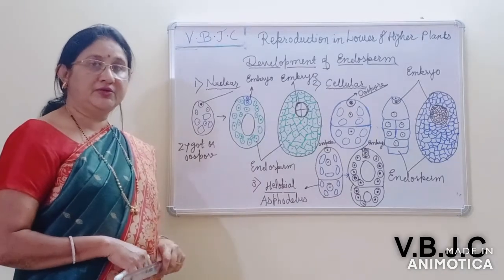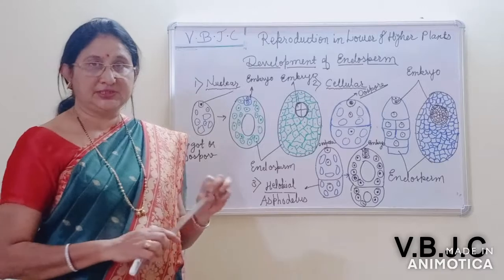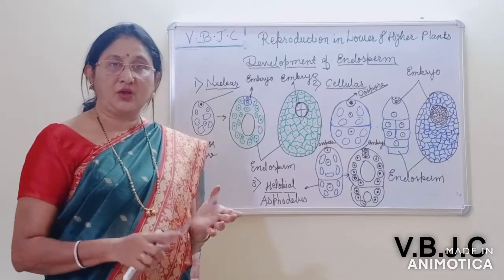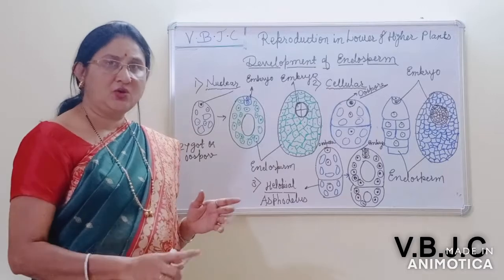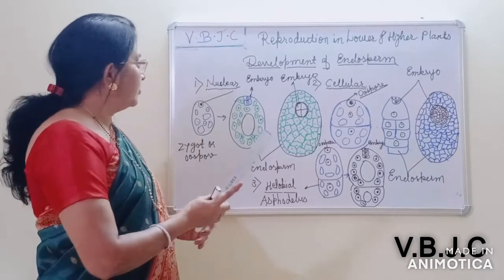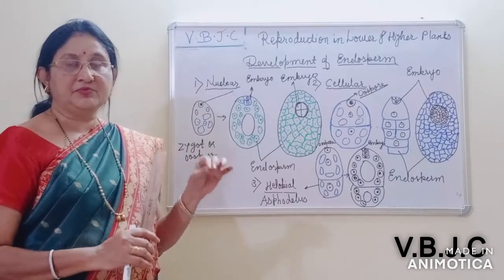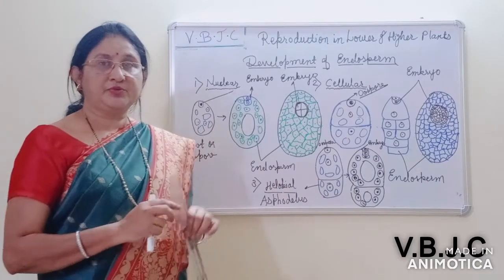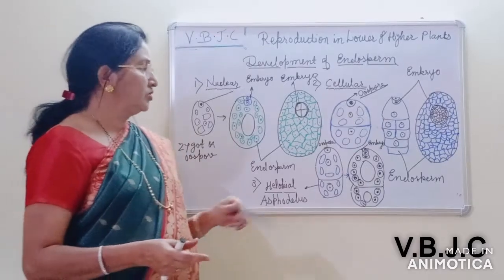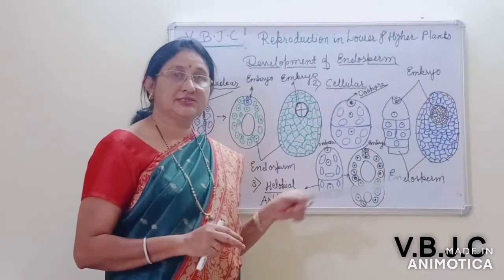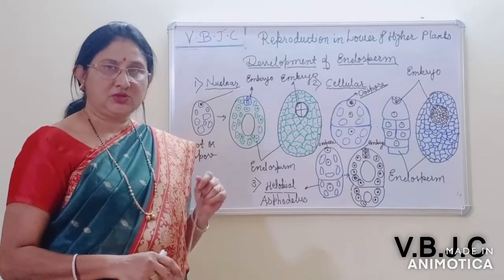That's why there is no endosperm at all, and such seeds are known as non-endospermic seeds. Examples are pea, groundnut and bean; many dicotyledonous seeds are non-endospermic. In some seeds the endosperm persists, and such seeds are known as endospermic seeds. Examples are monocotyledonous seeds or grains, coconut and castor, which are also endospermic seeds.